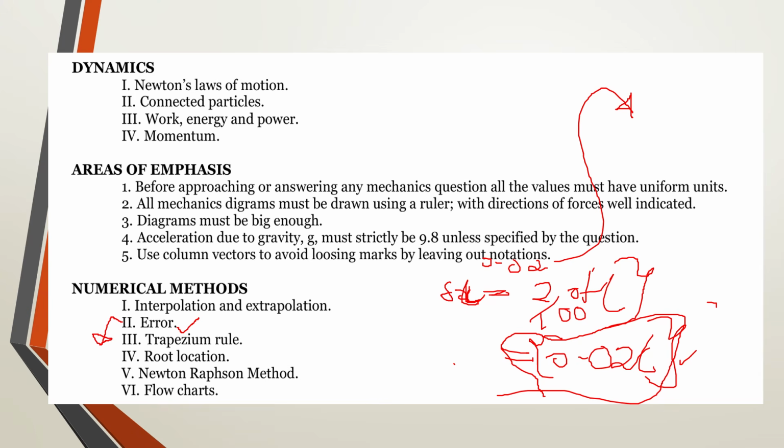Now the other thing under numerical methods, you're going to look at multiplication coupled with NRM, which is also known as the Newton-Raphson method. We're going to talk about this later. We can also look at flowcharts. We're also going to emphasize this more later.